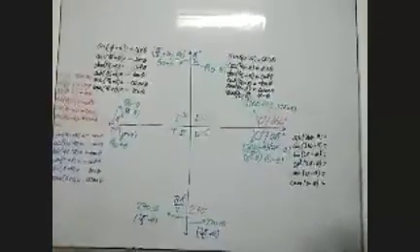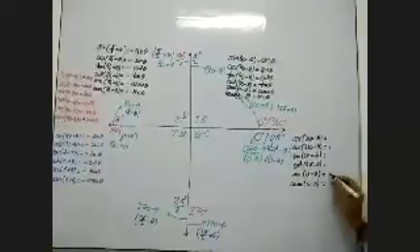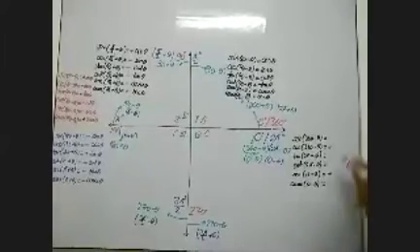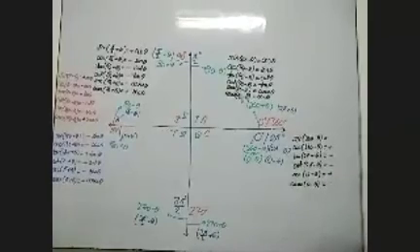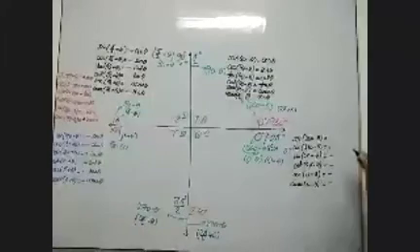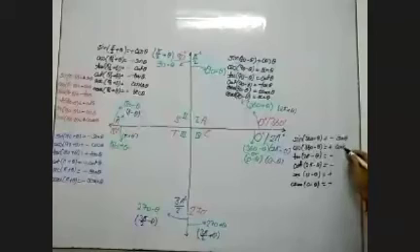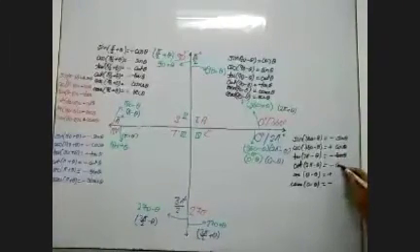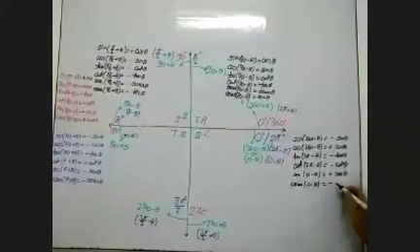In the fourth quadrant, C means cos, and opposite to cos, sec will be positive. Cos and sec will be positive. The rest of the trigonometric ratios will be negative. So it will be sin theta with a negative sign, cos theta positive, tan theta with a negative sign, cot theta with a negative sign, sec positive, and cosec negative.